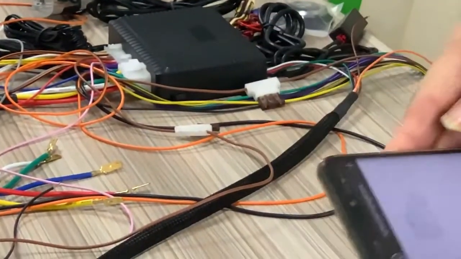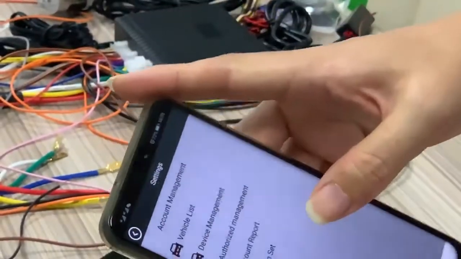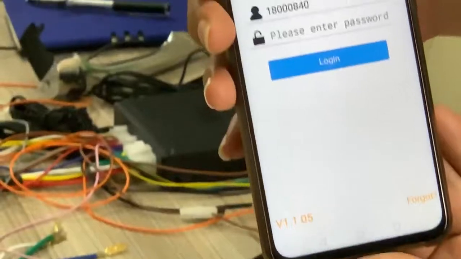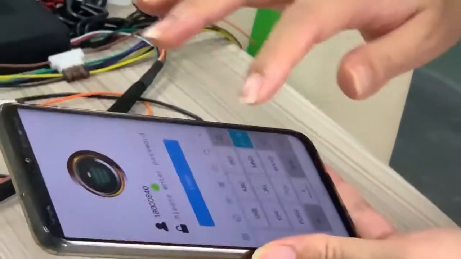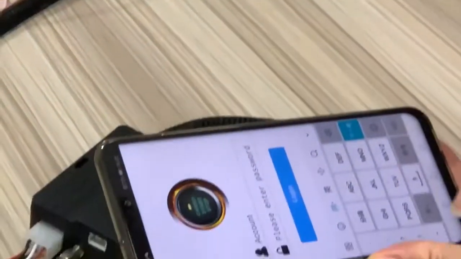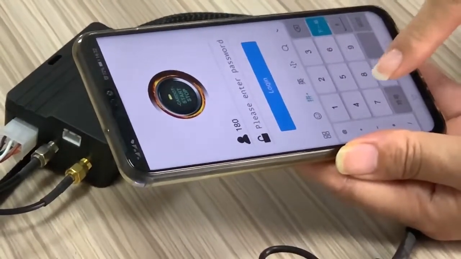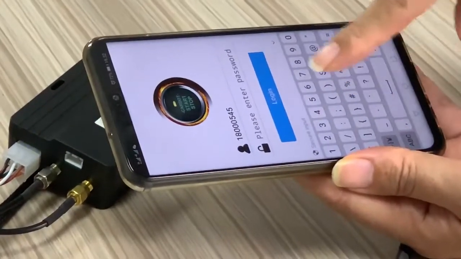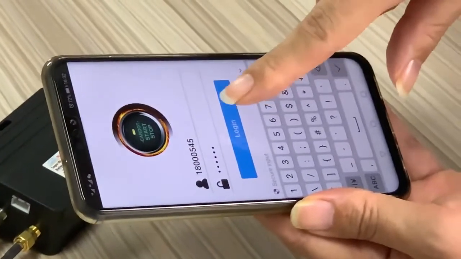Okay, I finished. Now I must cancel and log out. Okay. I change to another GPS module ID, 180000545. Okay. Password 888888. Log in.